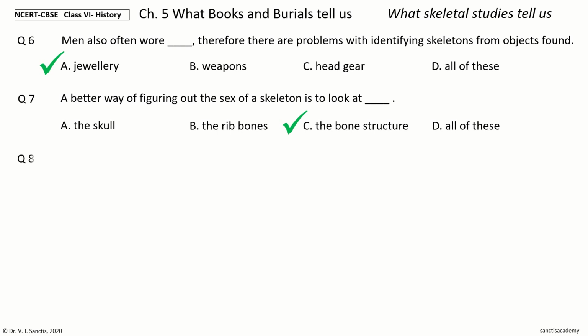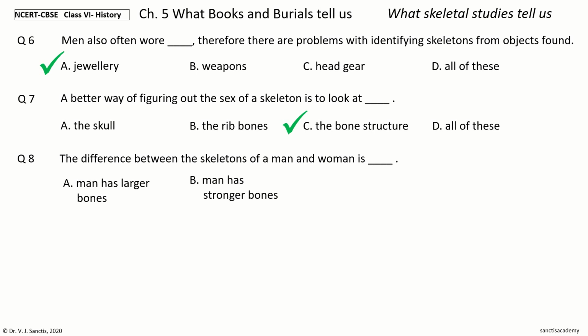Question 8. The difference between the skeletons of a man and woman is dash. The options are man has larger bones, man has stronger bones, woman has larger hip or pelvic area, all of these. Your time to choose.